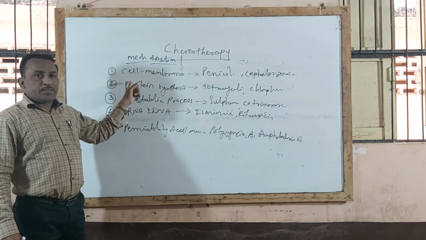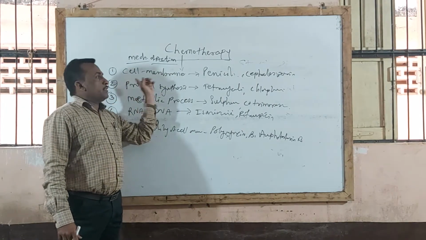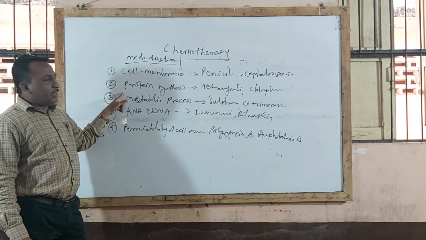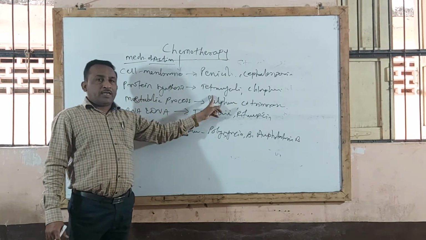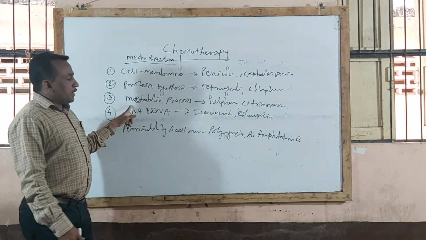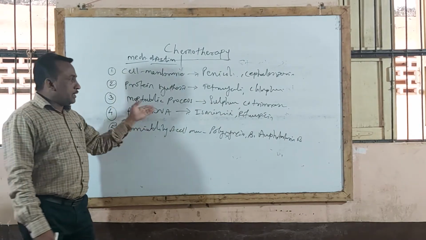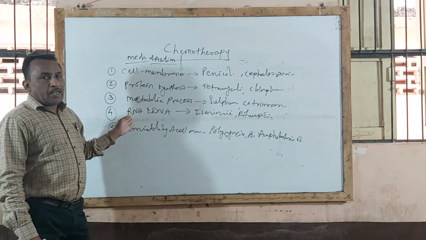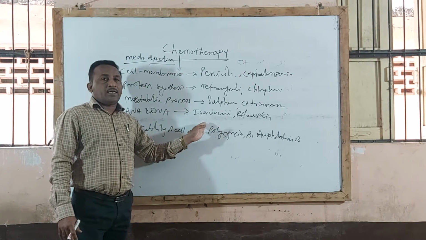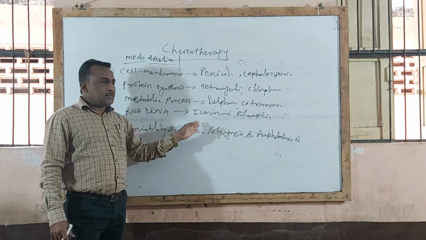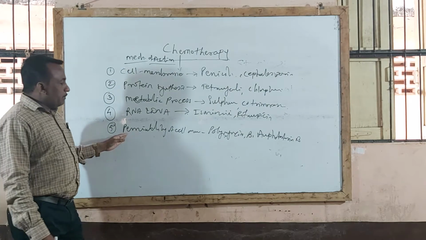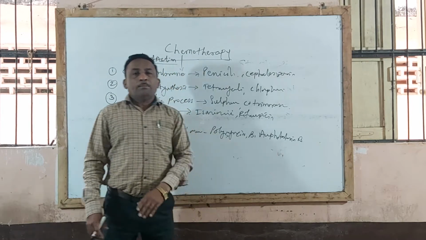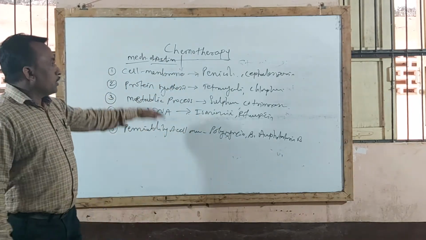So first type, some agents act by inhibiting the cell membrane in microorganisms. Examples are penicillin, cephalosporin. Some agents act by inhibiting protein synthesis in bacteria, that is tetracycline and chloramphenicol. Some agents act by inhibiting metabolism processes in microorganisms, like sulfonamide, co-trimoxazole. Some agents inhibit RNA and DNA synthesis. Examples are isoniazid and rifampicin. These are the antitubercular drugs. Then some agents act by inhibiting permeability of the cell membrane. Examples are polymyxin B and amphotericin B. So this is the classification of chemotherapeutic agents.